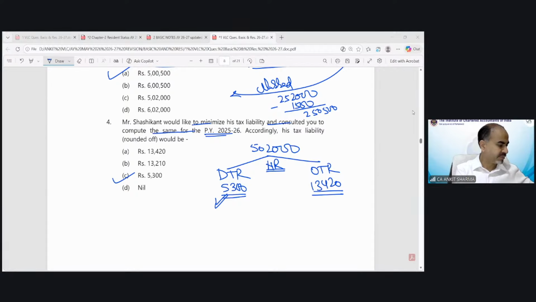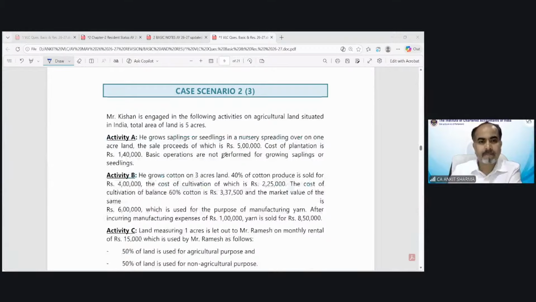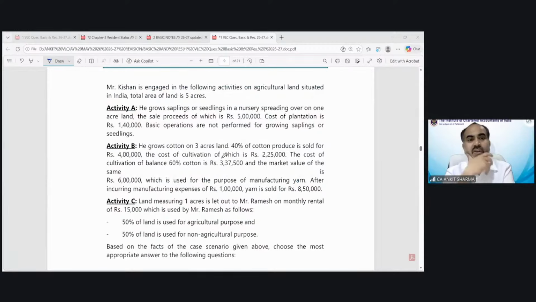Moving forward, case scenario number 2. Mr. Kishan is engaged in the following activities on agricultural land situated in India. Total area of land is 5 acres. So this is connected to your agricultural income concept.